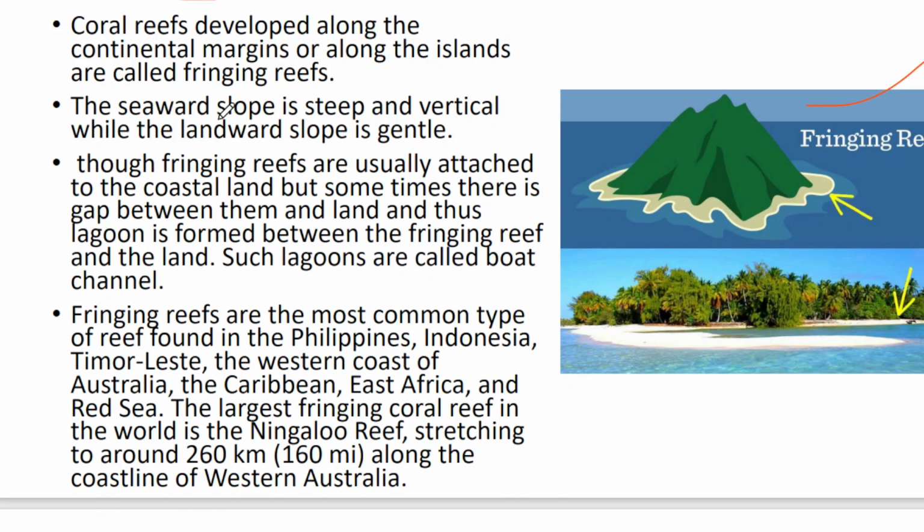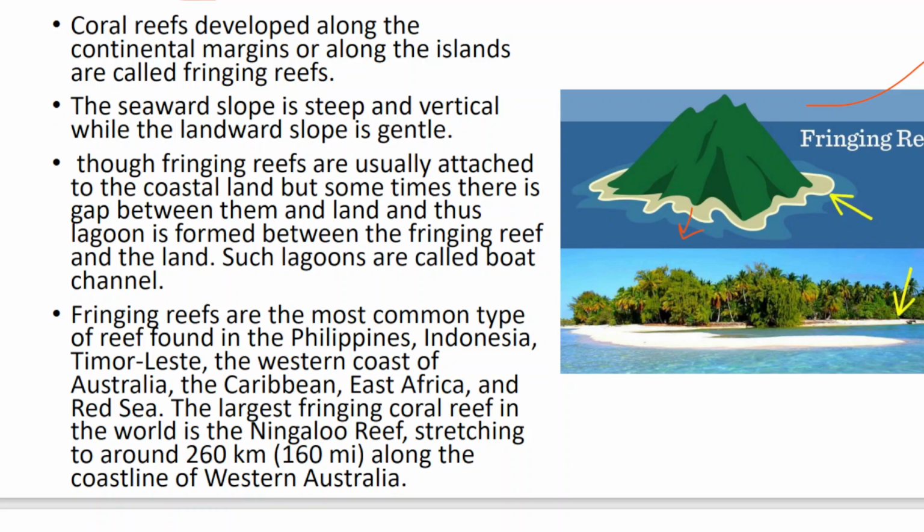The seaward slope is steep and vertical while the landward slope is gentle. So this portion is the seaward slope, the steep and vertical area, and the portion which is attached to the island, the land side, is the gentle area. So the slope variation is an important characteristic of a fringing reef.